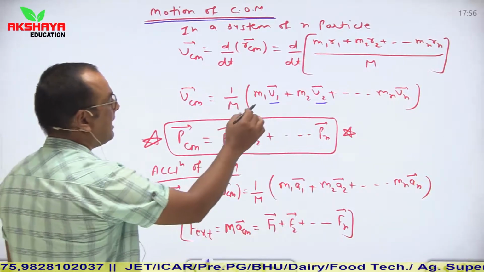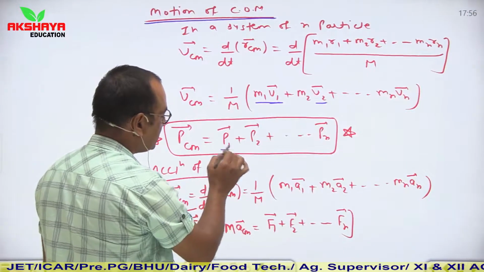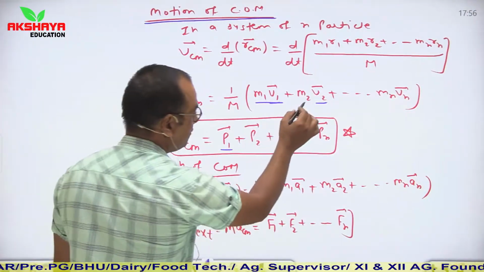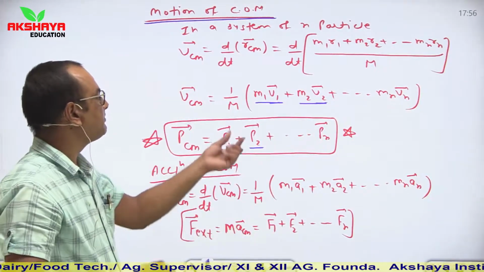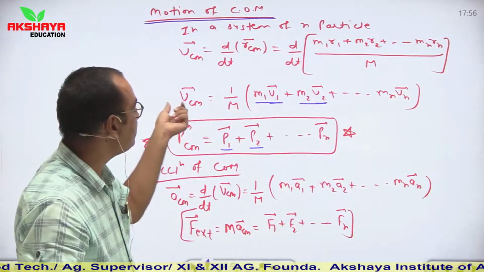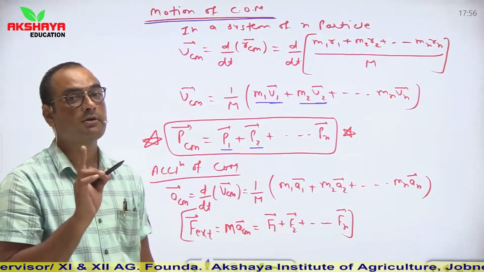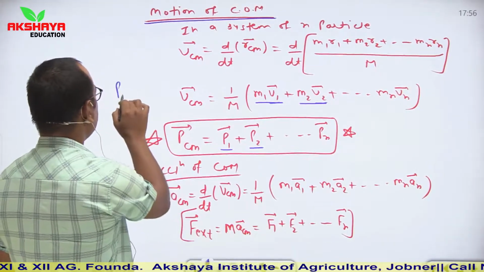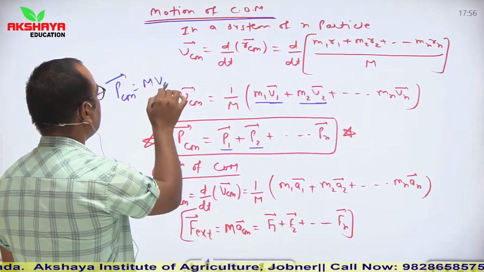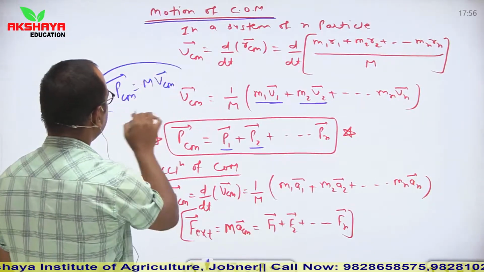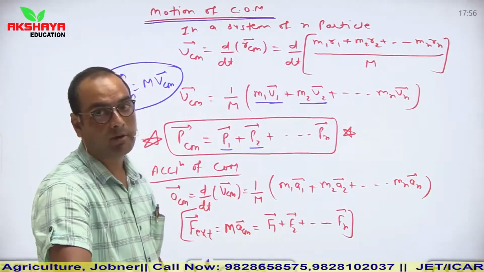Now see, mass into velocity is known as momentum. So m1 v1 means momentum of the first particle, m2 v2 vector means momentum of the second particle, and so on. Similarly, if I multiply this capital M with the vcm vector, then we get pcm, meaning momentum of the center of mass. So the momentum of the center of mass becomes the total mass of the system multiplied by the velocity vector of the center of mass. So this is the relation for momentum.